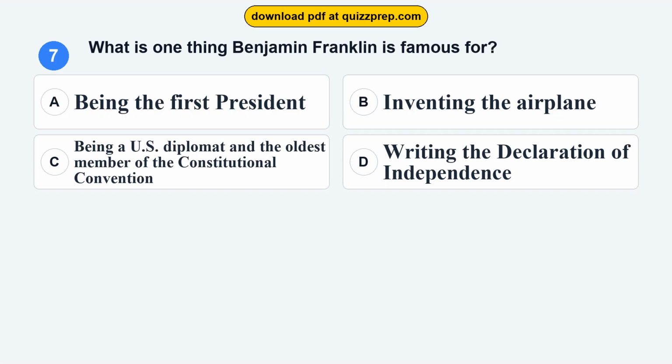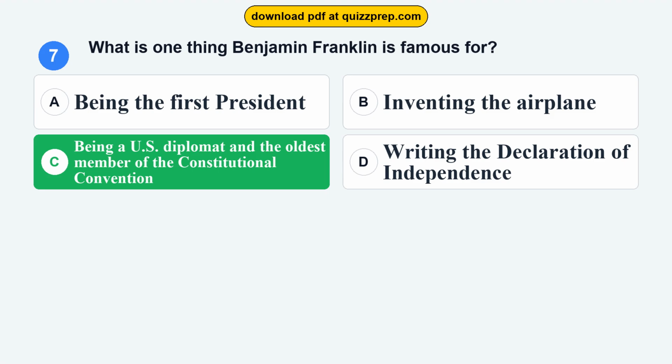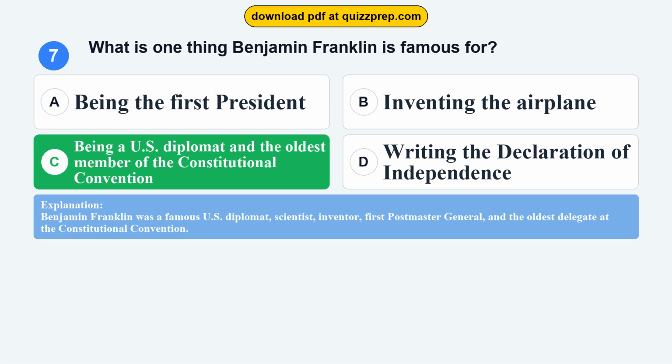Question 7. What is one thing Benjamin Franklin is famous for? Option A, being the first president. Option B, inventing the airplane. Option C, being a U.S. diplomat and the oldest member of the Constitutional Convention. Option D, writing the Declaration of Independence. The correct answer is option C, being a U.S. diplomat and the oldest member of the Constitutional Convention. Benjamin Franklin was a famous U.S. diplomat, scientist, inventor, first Postmaster General, and the oldest delegate at the Constitutional Convention.